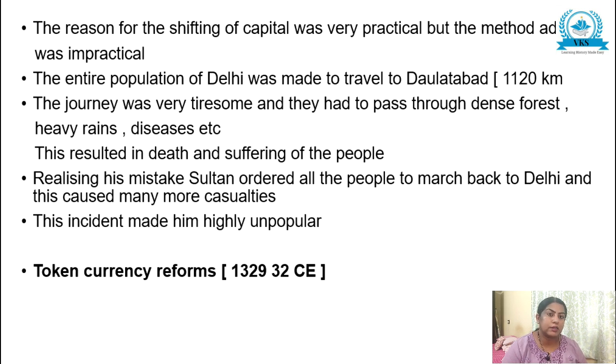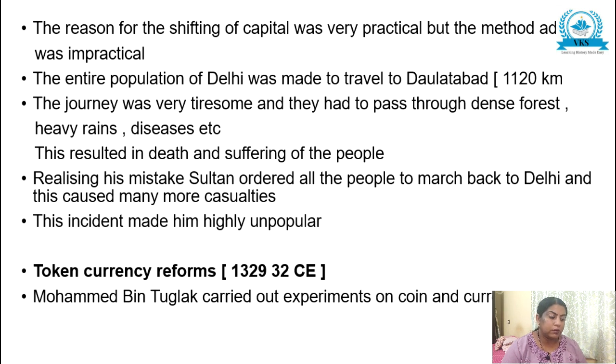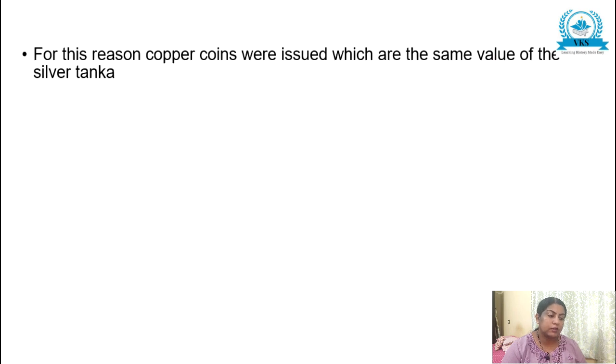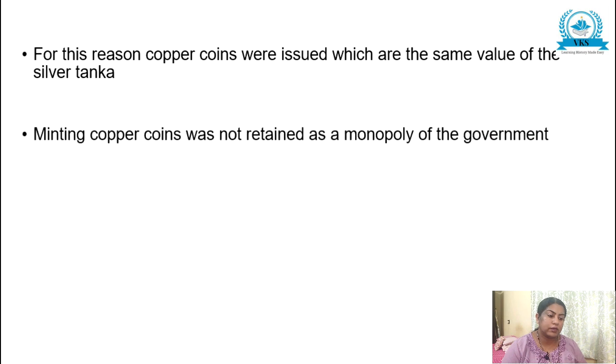First was increase in tax of Doab area. Second was transfer of capital from Delhi to Devagiri. Now the third experiment, token currency reforms. Muhammad bin Tughlaq carried out experiments on coin and currency. He wanted to save precious metals like gold and silver. For this reason, copper coins were issued, which are the same value of silver tanka.